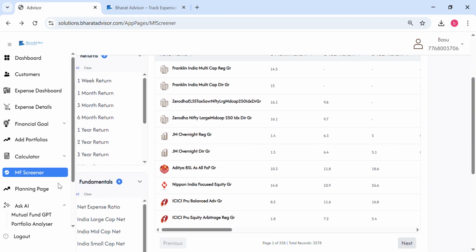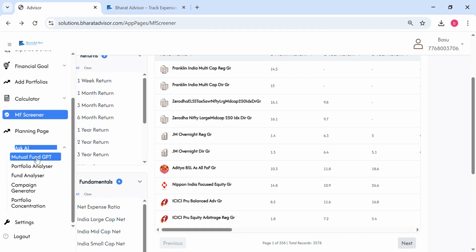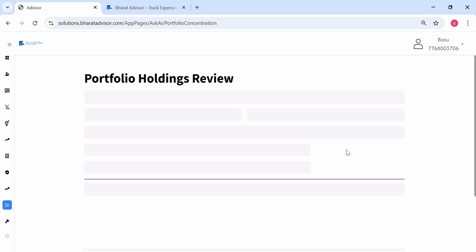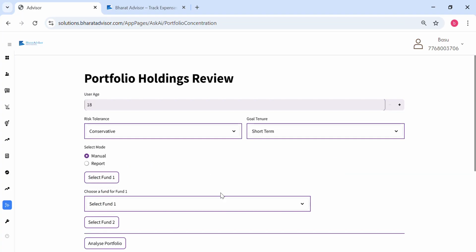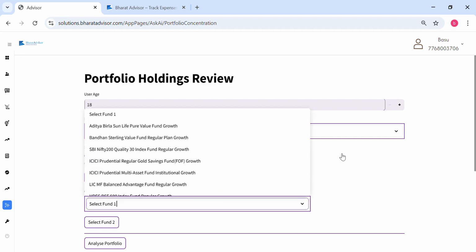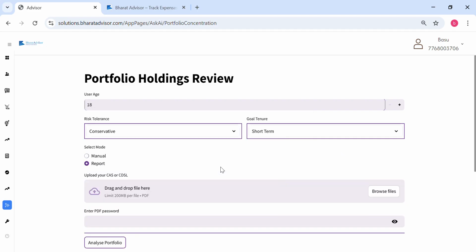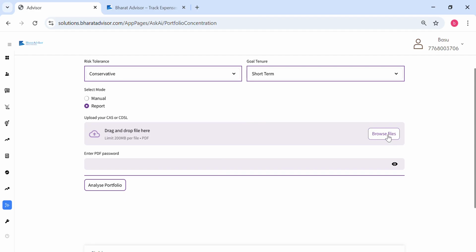Then we also have multiple AI tools where there's a Mutual Fund GPT portfolio analyzer. I will show you a portfolio concentration first. So this is where either you can put manually, you can select funds from here and manually select any of the funds, or if you have a CAS report of your client, you can upload the CAS file of your client.